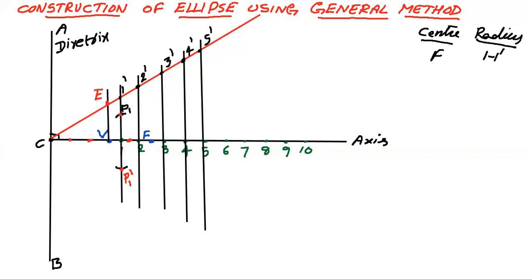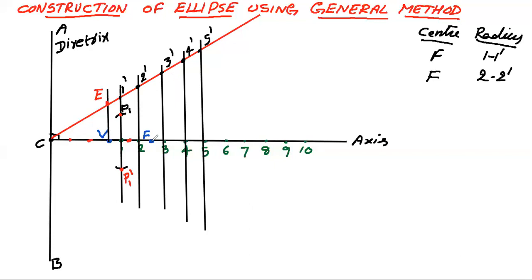Now I will take the second one. What is the second line? The 2 2 dash line. So the radius is 2 2 dash. The center is the same, friends, the center will not change.